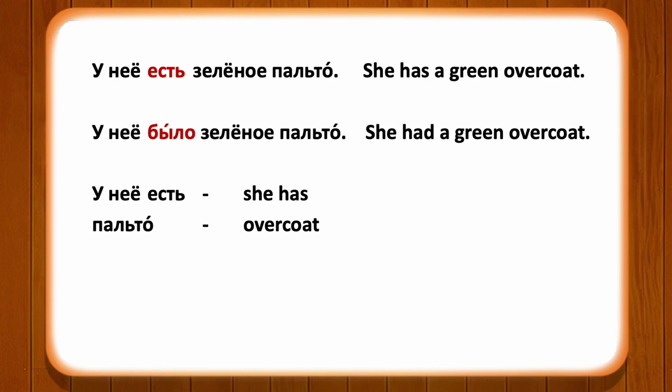Now convert the sentence into past tense. You will use the past tense form of the verb быть, but in neuter gender, because the word пальто is a neuter gender word. So the past tense construction would be у нее было зеленое пальто. She had a green overcoat.